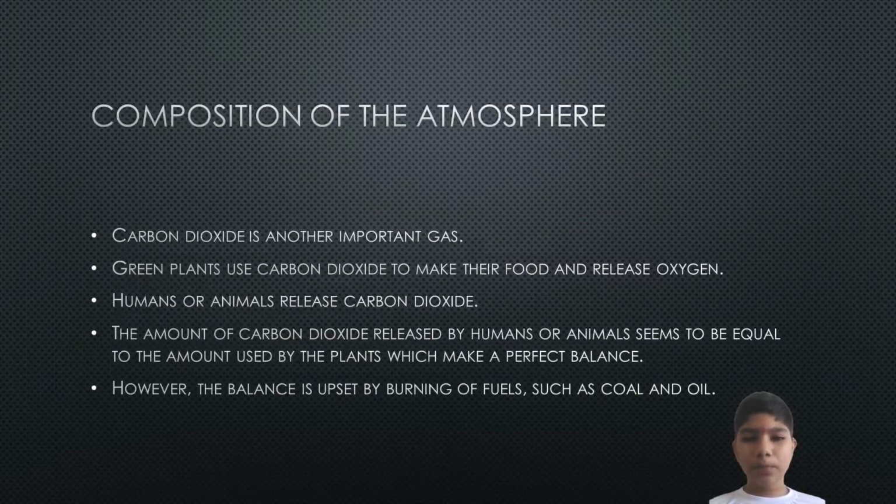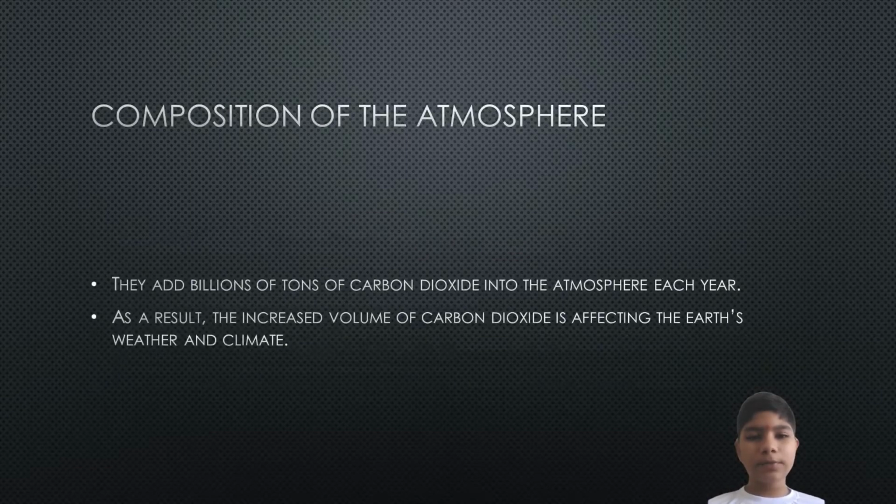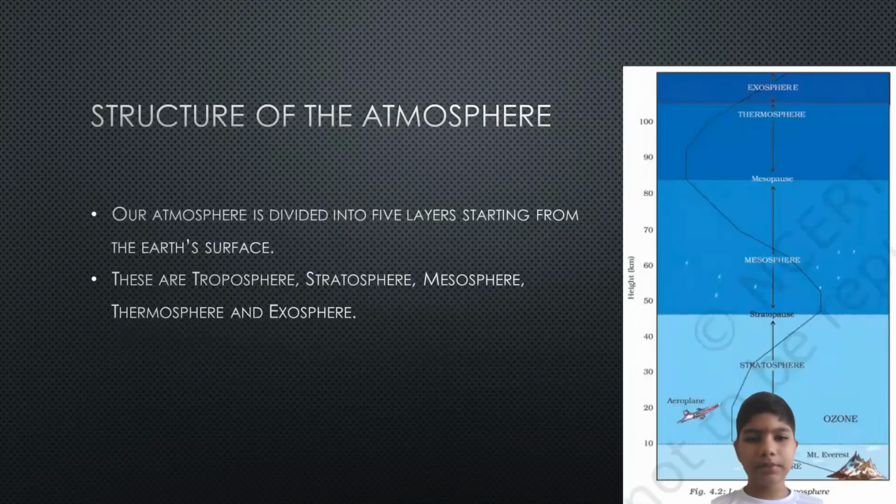Carbon dioxide is another important gas. Green plants use carbon dioxide to make food and release oxygen. Humans or animals release carbon dioxide. The amount of carbon dioxide released by humans or animals seems to be equal to the amount used by the plants, which make a perfect balance. However, the balance is upset by burning of fuels such as coal and oil. They add billions of tons of carbon dioxide into the atmosphere each year. As a result, the increased volume of carbon dioxide is affecting the Earth's weather and climate.